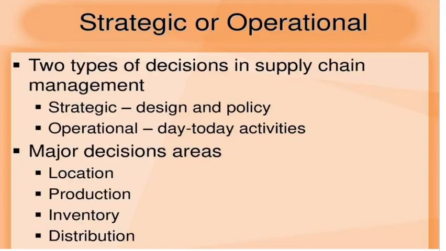Let's revise once. There are two types of decisions in supply chain management. First is strategic decision, that is design and policy. Second is operational decision, which is related to day-to-day activities. Major decision areas are location, production, inventory and distribution. I hope this chart is clear to you.